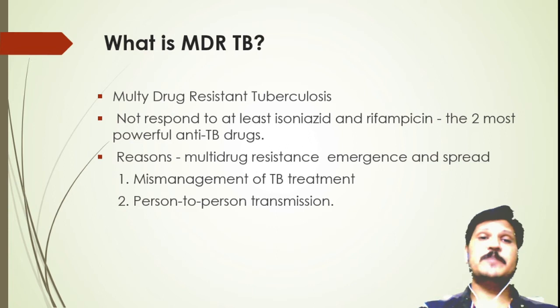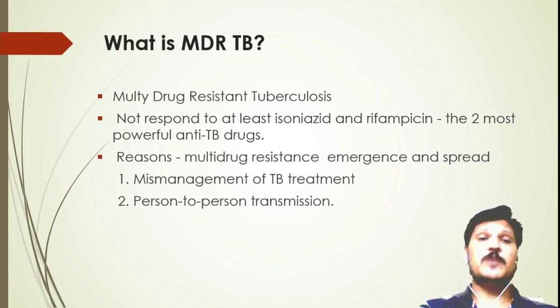What is MDR-TB? MDR-TB is multi-drug resistant tuberculosis. If the infected strain does not respond to at least isoniazid and rifampicin, the most powerful anti-TB drugs, then the strain is referred to as multi-drug resistant and the disease is called multi-drug resistant tuberculosis. What are the reasons for multi-drug resistance emergence and spread?